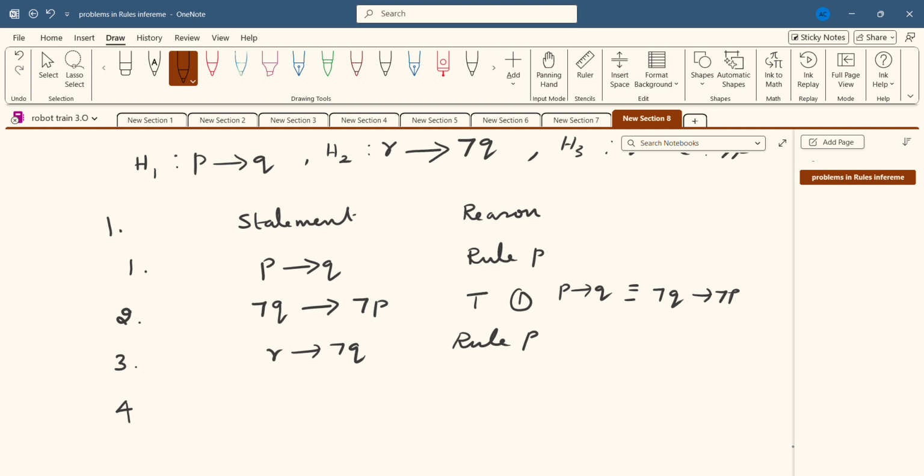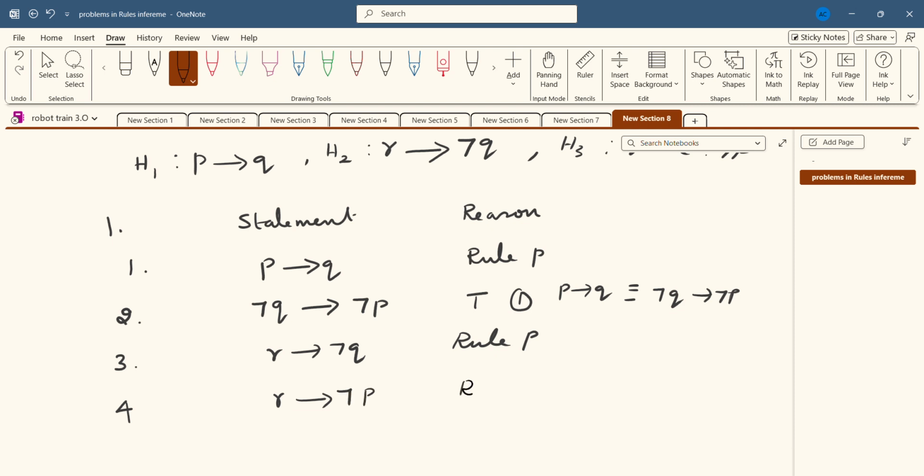So what is the derivation? Negation Q conditional negation P, or conditional negation P. Here I can use hypothetical syllogism. What do you mean by hypothetical syllogism? R conditional negation Q, negation Q conditional negation P. So directly I can write R conditional negation P.